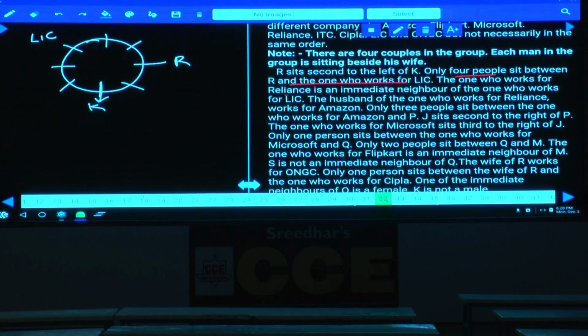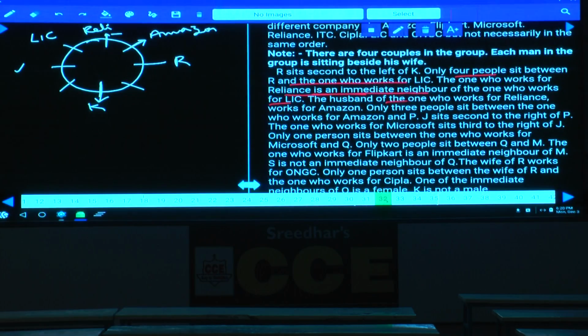The one who works for Reliance is an immediate neighbor of the one who works for LIC. Now you can take Reliance at this place or at this place as well. Again we have 2 possibilities. The husband of the one who works for Reliance, now this person is a female. The husband of the one who works for Reliance is working in Amazon. Hence Reliance and Amazon are spouses to each other, isn't it?